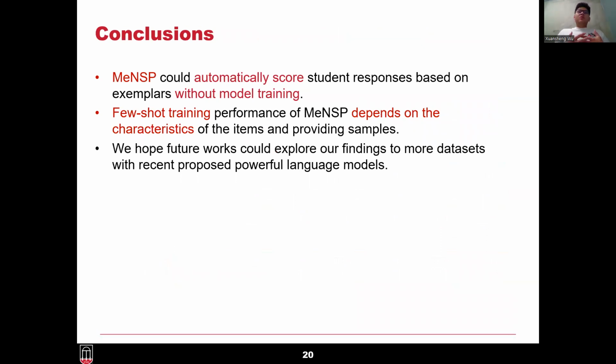Basically, in our study, we showed that MeNSP could score student responses based on exemplars without model training. We also discussed the few-shot training performance of MeNSP and found that it largely depends on the characteristics of the items and the provided samples. We hope our future work can extend our findings to more datasets with recently proposed powerful language models like ChatGPT or GPT-4. I believe you all know and are familiar with them.